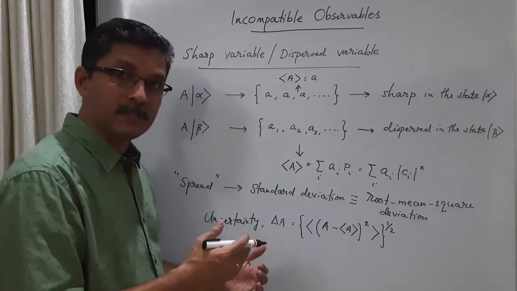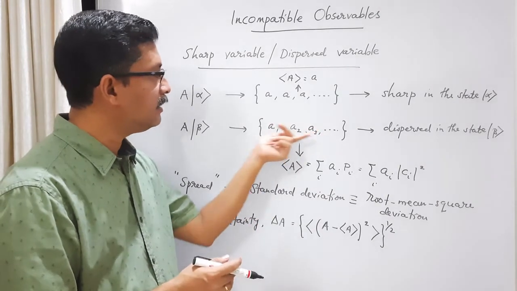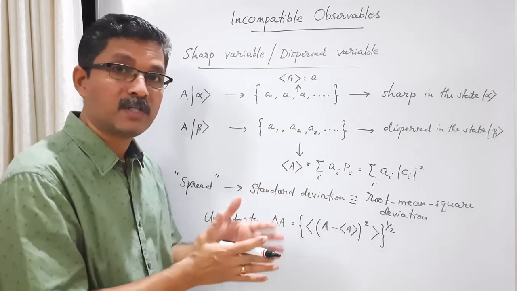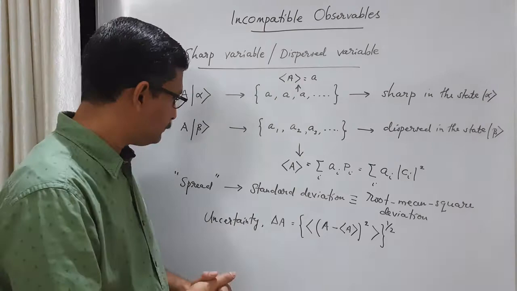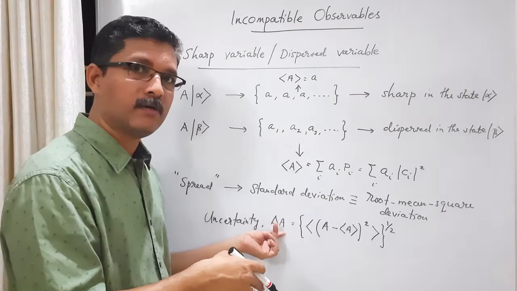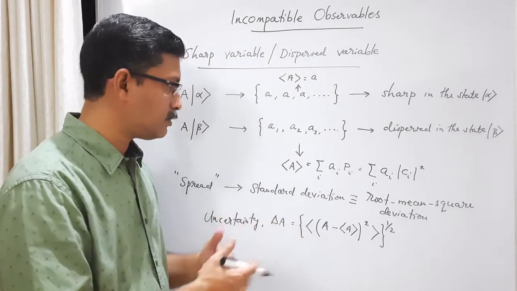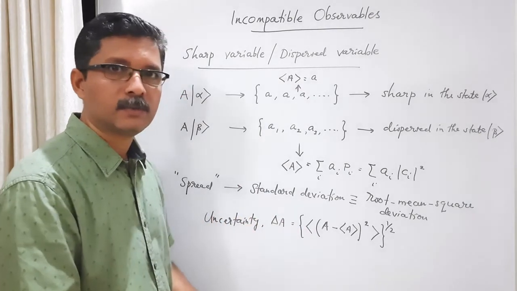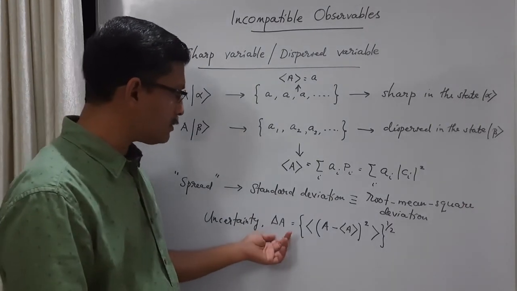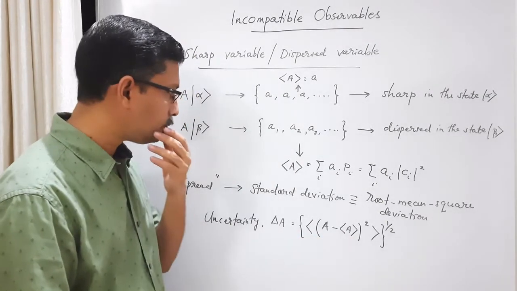So it means some spread, some error. It's a measure of the error or spread in the individual measurements from the average value: how much the individual measurements deviate or disperse from the average value. So this can also be called dispersion. Sometimes the mean square deviation is called dispersion, and we can also call root mean square deviation the dispersion. It all depends upon how we look at dispersion. So we use this term uncertainty. It's actually the standard deviation, and the standard deviation we calculate like this.